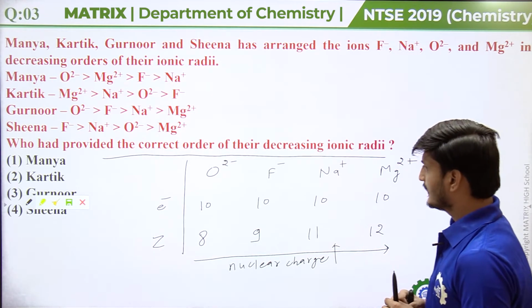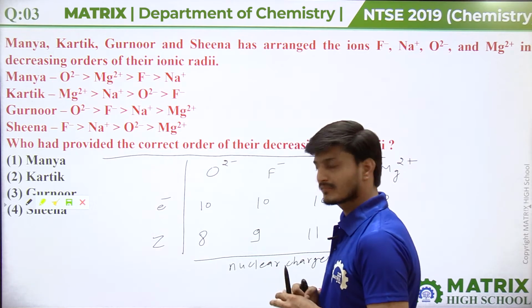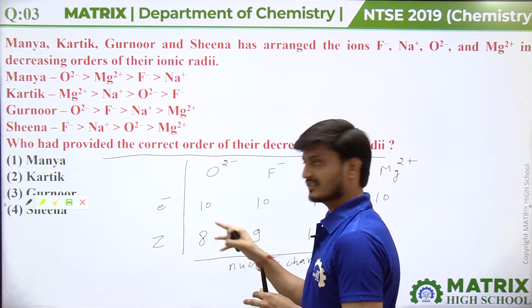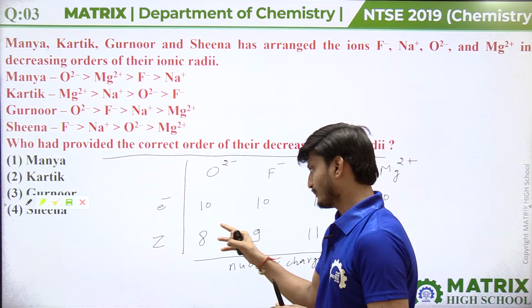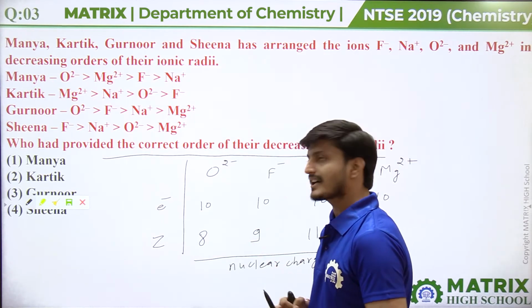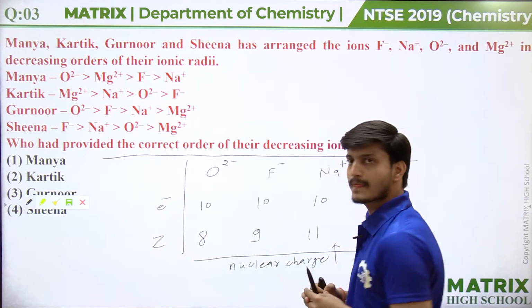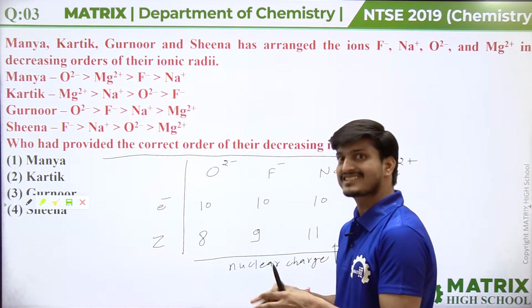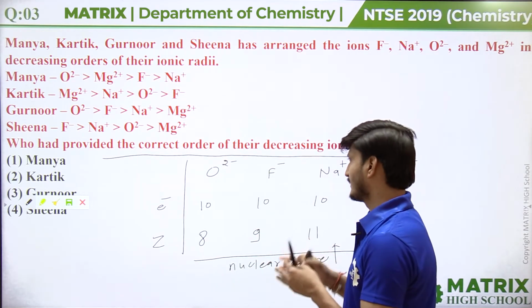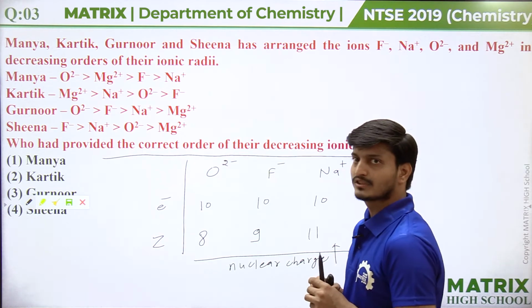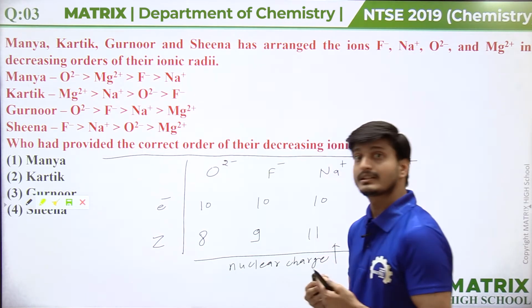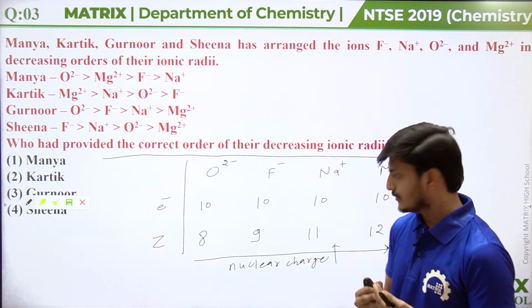Okay. And if we talk about the oxide ion, it has the least positive charge, least nuclear charge among them, so it will feel the least attraction towards the nucleus among them, so the size of the oxide ion will be large. Okay.